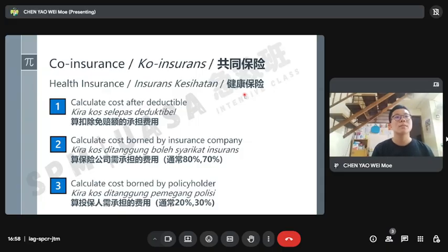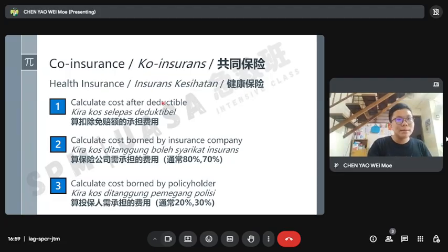So first, let's say you are injured and have a small surgery, and your medical fee is 5,000, and the cost is a medical cost. After deductible, that amount will be included in the insurance. First, calculate the cost borne by the insurance company, usually 80%, 70%.